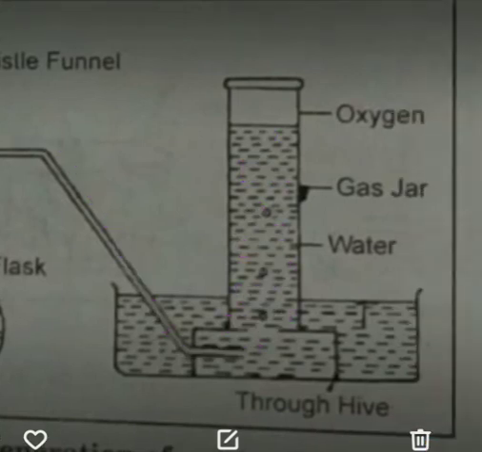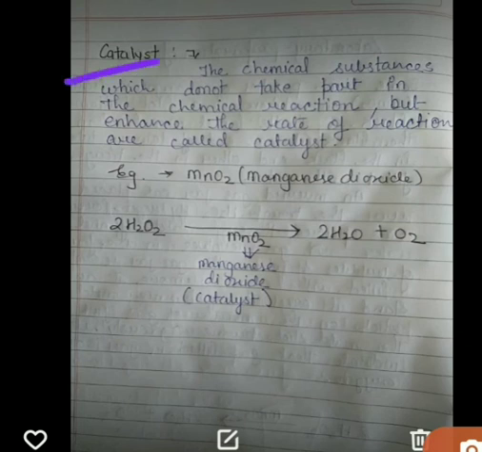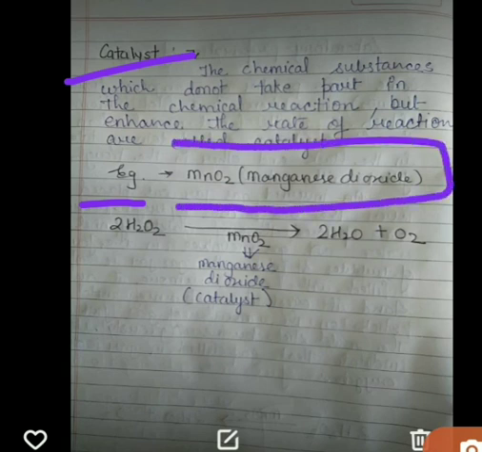Also we have studied about catalyst. What is a catalyst? The substance which does not take part in the chemical reaction but enhances the rate of a reaction. You can simply write the equation, or you can skip writing the equation and simply write an example. Its example is MnO2. There are many more catalysts, like iron, which sometimes acts as a catalyst, but you have to study only one, because that is important from the syllabus point of view.